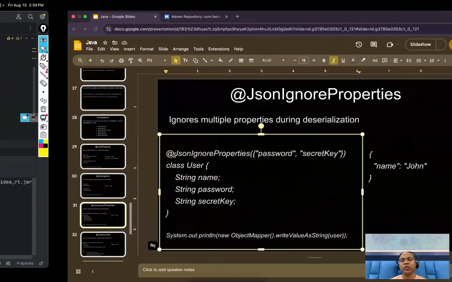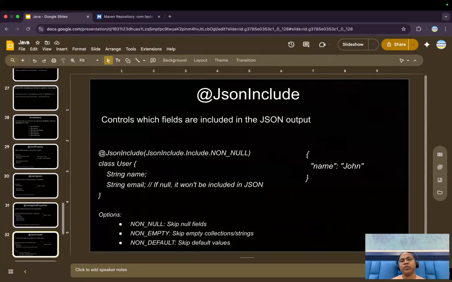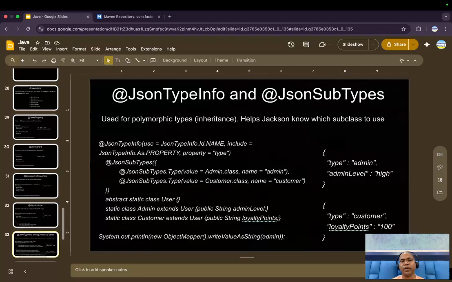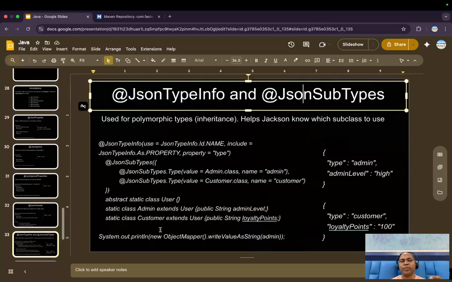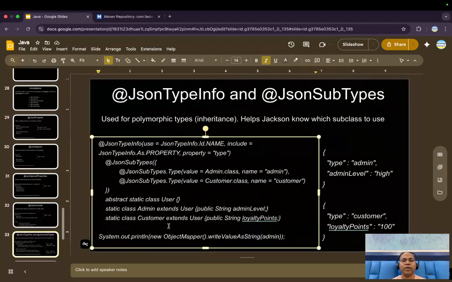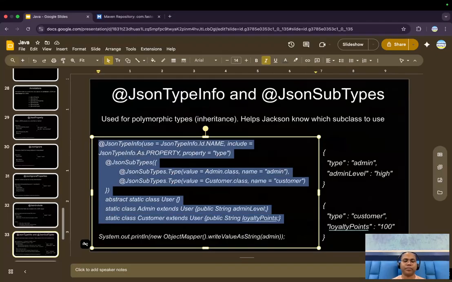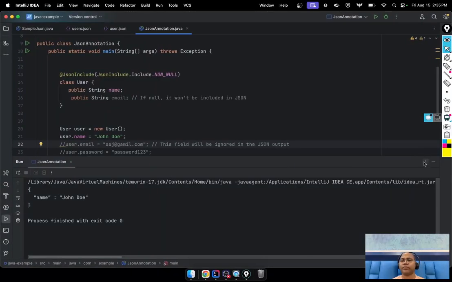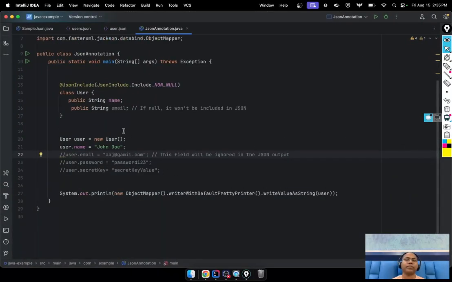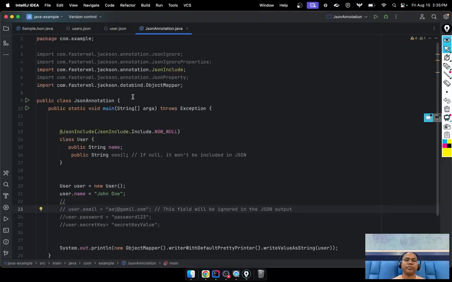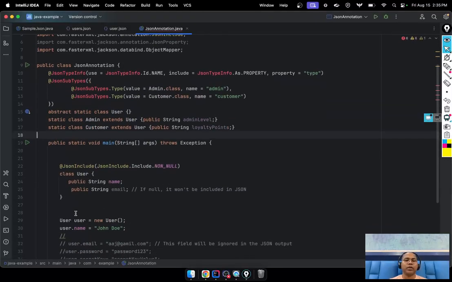Okay. So one more thing: JSON ignore property, include property, and sometimes in our classes maybe we have a super class and two subclasses, and then you want an annotation for that, then you can use the type and subtype. So let us look at an example.